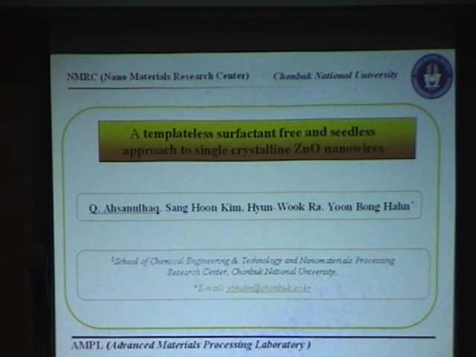Templateless, surfactant-free, and seedless approach to single crystalline zinc oxide nanowires. I'm working under the guidance of Professor Wagner at Jammu University as a PhD student.